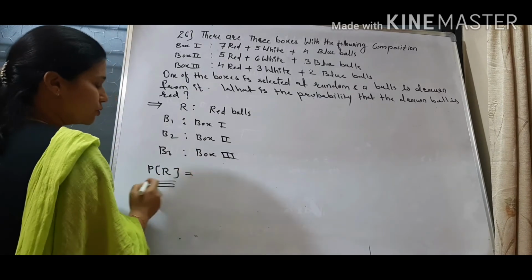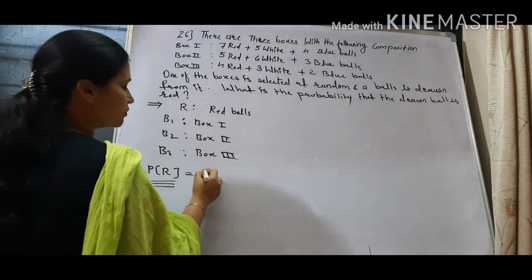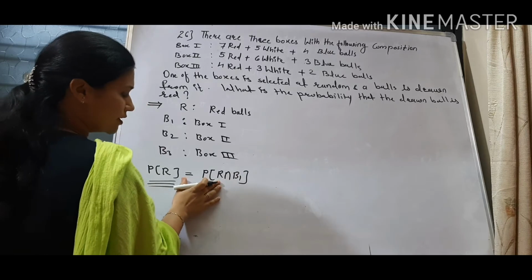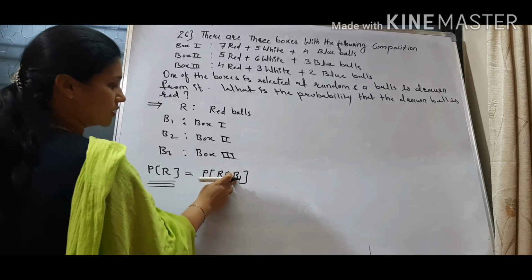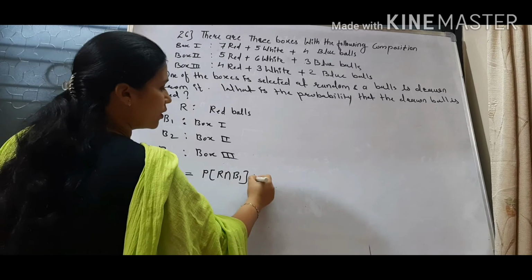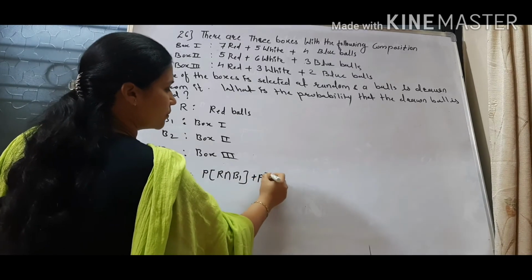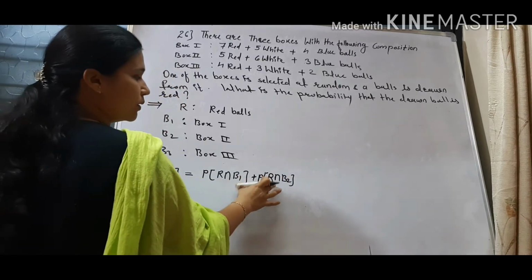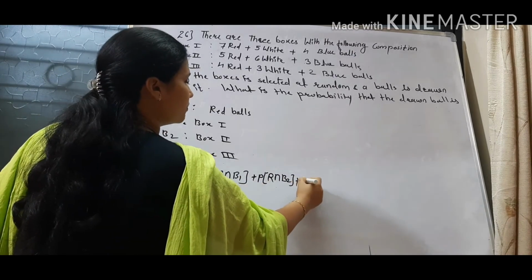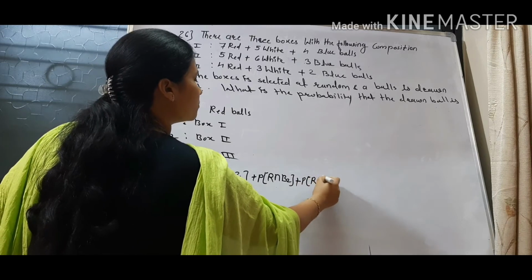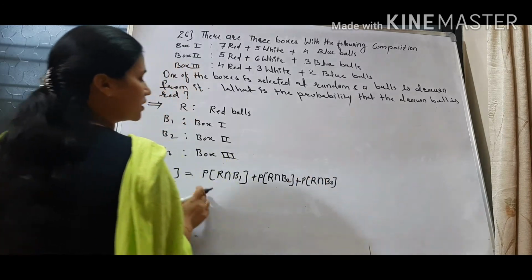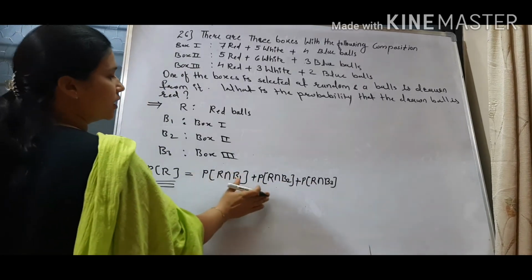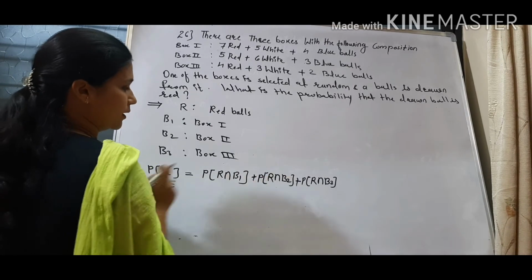We'll write here. To get the probability of a red ball, first we'll get a red ball from box 1. This denotes that your red ball is from box 1. This can happen, or we can do it like this also, probability of a red ball from box 2. These two are possibilities. Then the last possibility will be a red ball from box 3. So these three are the different possibilities from where we can select a red ball, and these are all alternatives. That's why we have taken the plus sign.